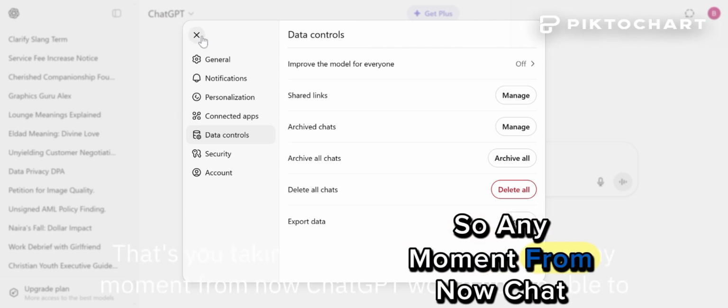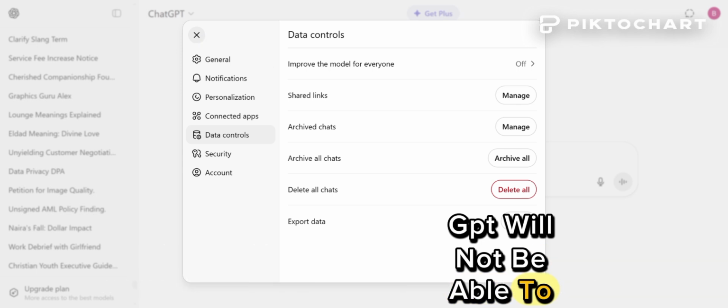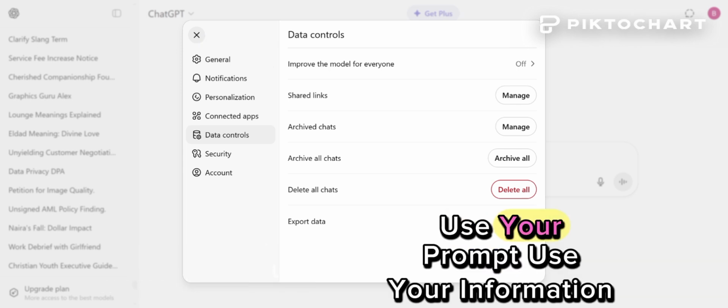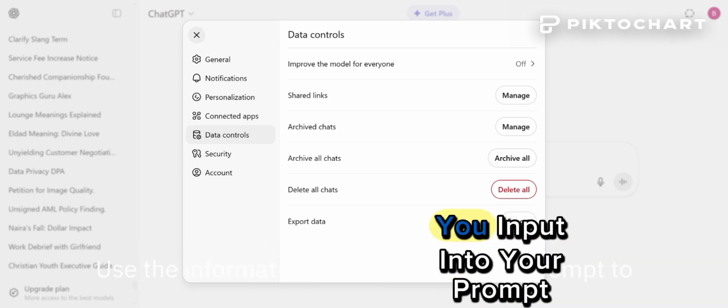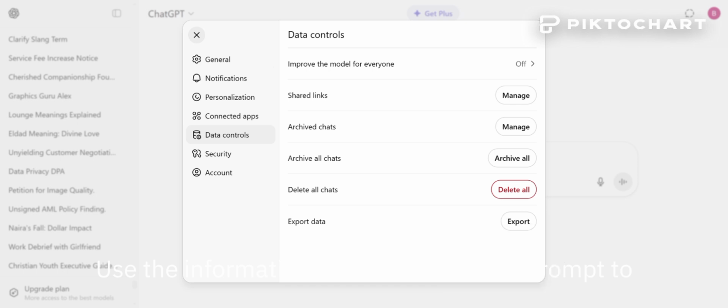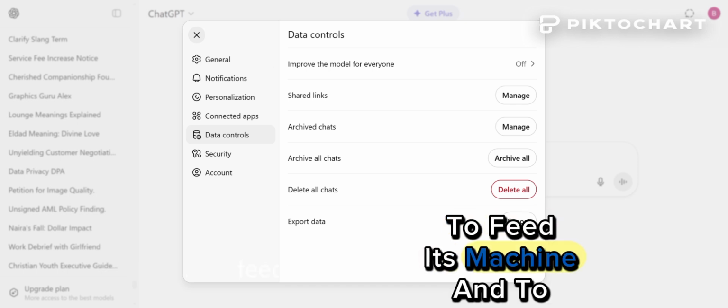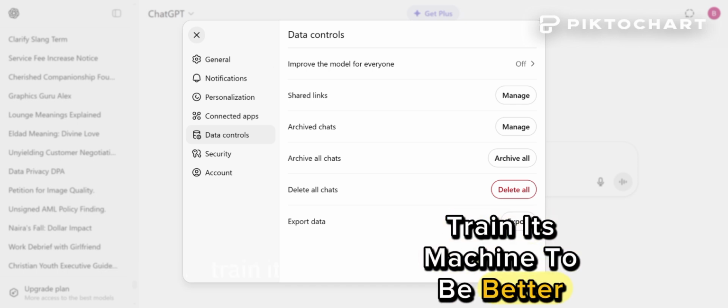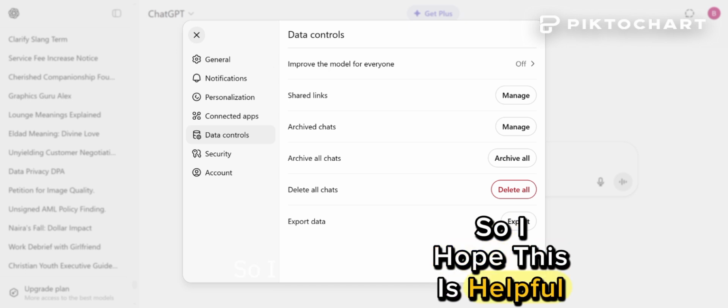So any moment from now, ChatGPT will not be able to use your prompt, use your information you input into your prompt to feed its machine and to train its machine to be better. So I hope this is helpful.